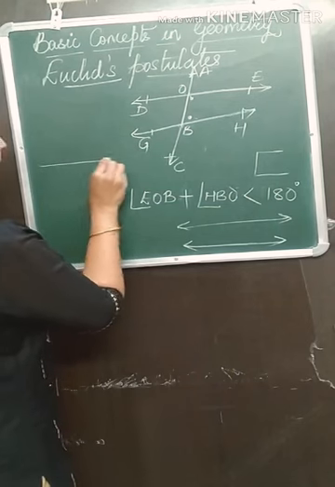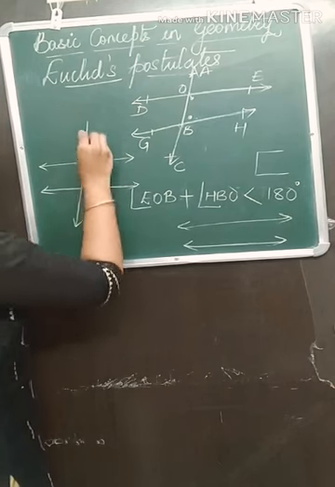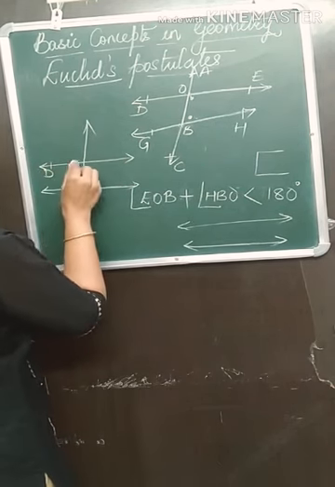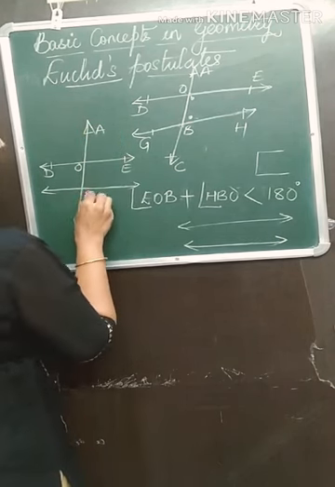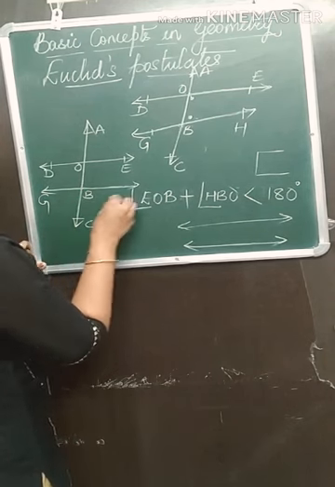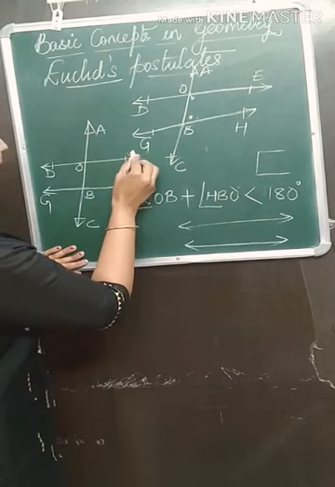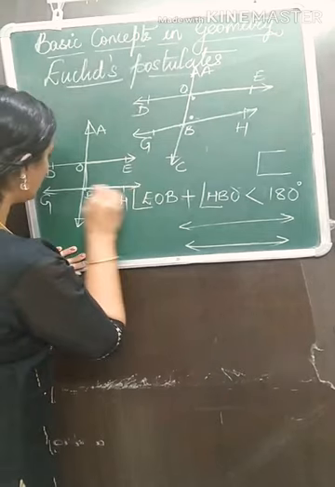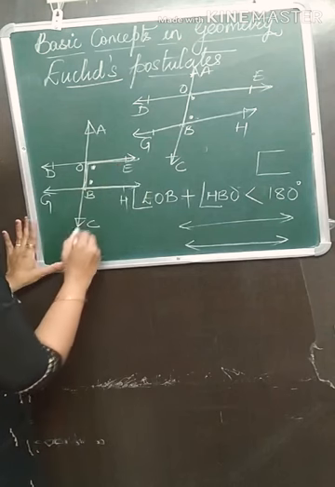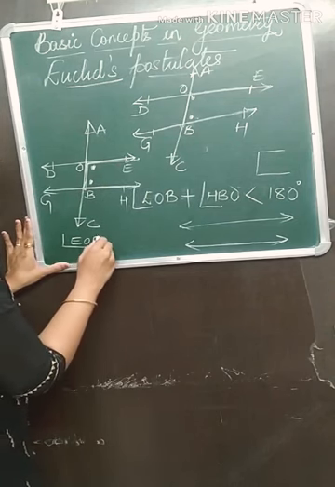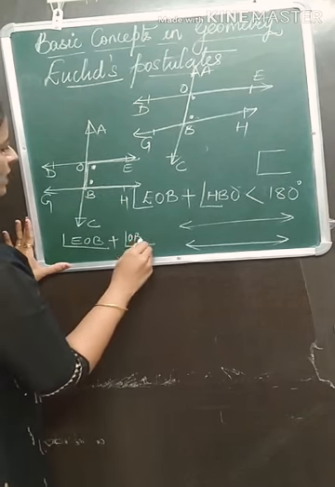Now let me take another scene. Let me consider another figure. Let us consider these two lines, and this is our transversal. The same names I'll give: here D, O, E, here we have A, here we have B, C, G and H. Now the same pair of interior angles I'll take. Now here this is making a C, no? So this is our interior angle, this one and this one. The names are angle EOB plus angle OBH or HBO.